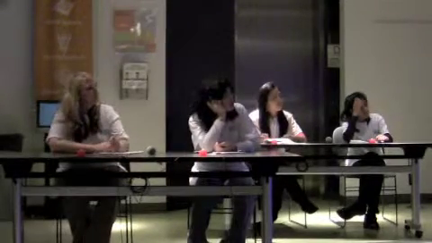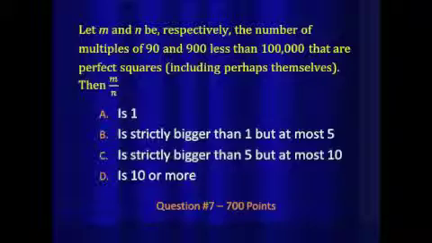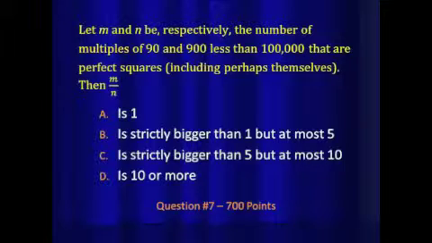And now for 700 points, question 7. Let m and n be respectively the number of multiples of 90 and 900 that are less than 100,000 and are perfect squares, including perhaps themselves. Then m over n, that ratio, is 1. Is strictly bigger than 1, but at most 5. Is strictly bigger than 5, but at most 10, or is 10 or more.